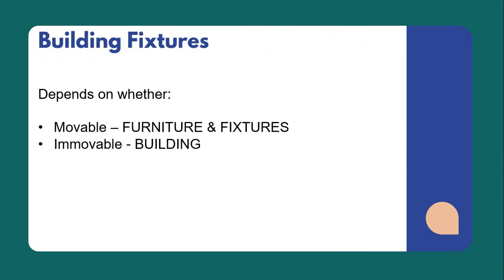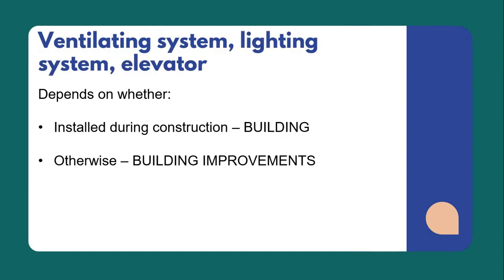Building fixtures, it depends on whether movable. If movable, it will be separated from the building, so it will be part of the furniture and fixtures, while if immovable, then it will be part of the building. Ventilating system, lighting system, and elevator, it depends on whether installed during construction. If it is installed during construction, then it will be part of the building. Otherwise, if it is installed after the construction, it will be accounted separately as building improvements.